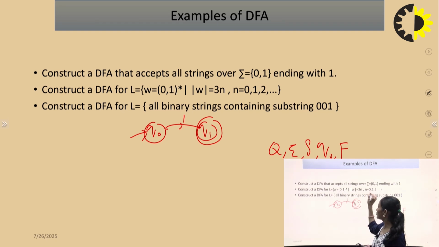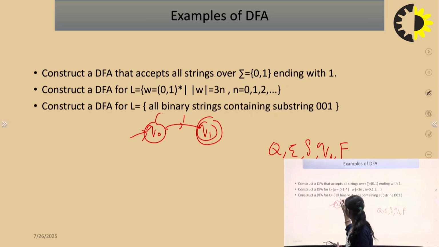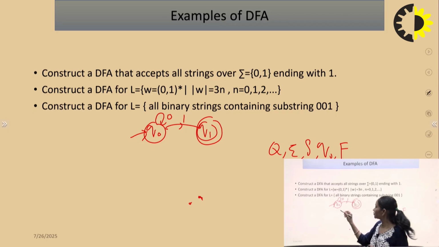So we have to construct a DFA and complete the design. The input symbols are 0, 1. The transition for Q naught to 1 is given. So what about 0? We can make a self loop. So the transition of Q naught is completed: Q naught to 0 is Q naught and Q naught to 1 is Q1. The question is ending with 1.